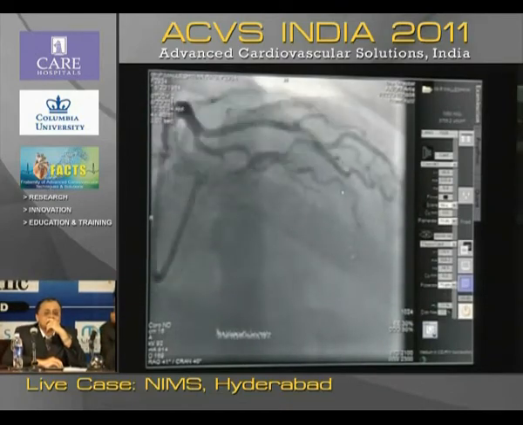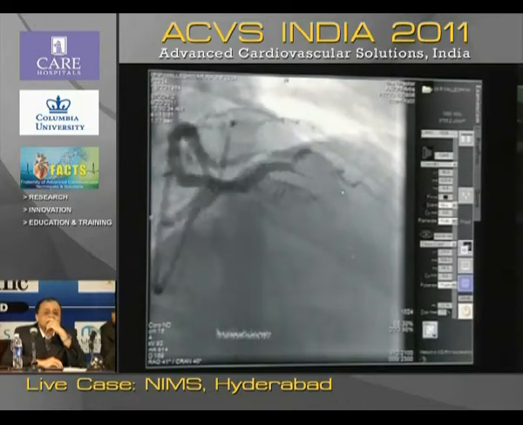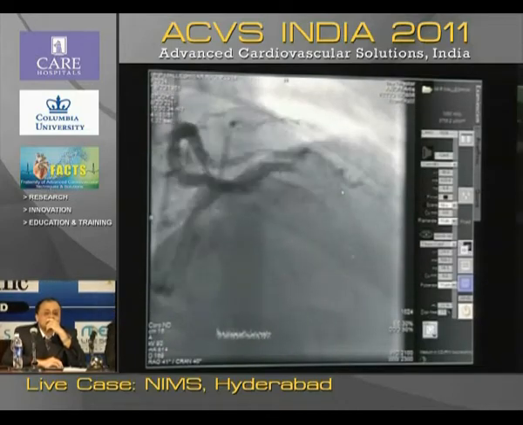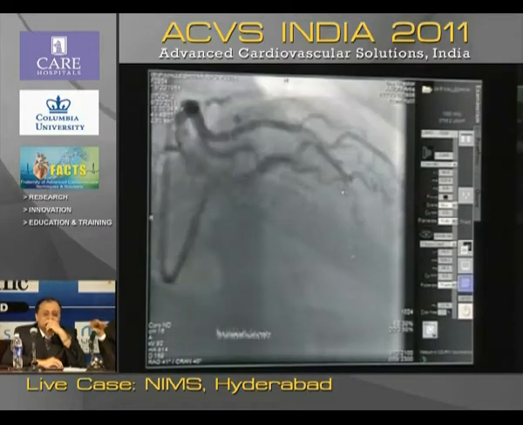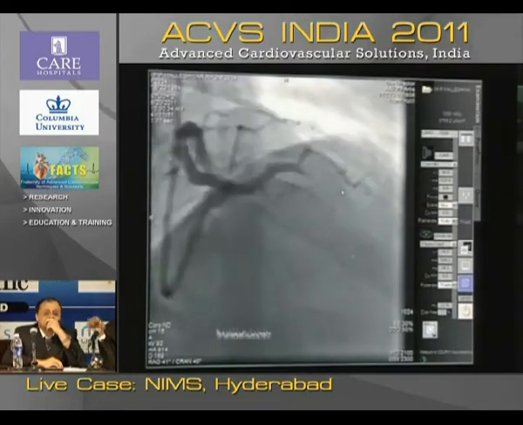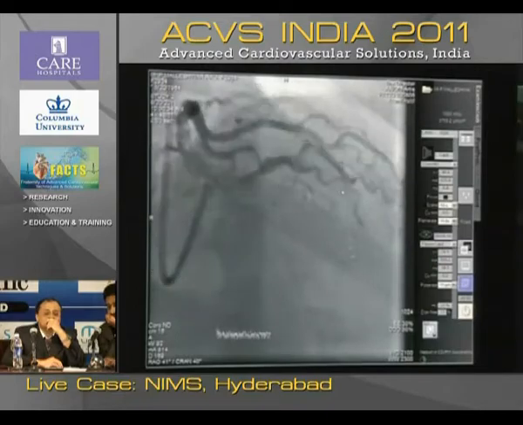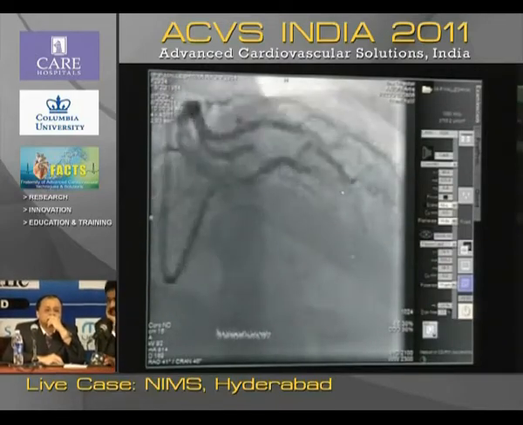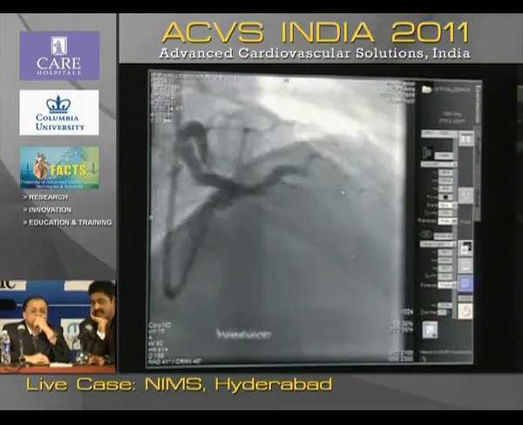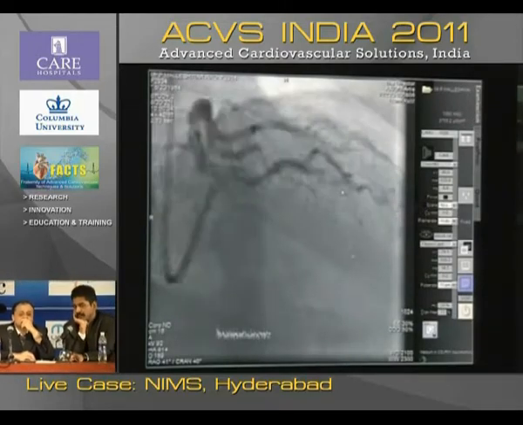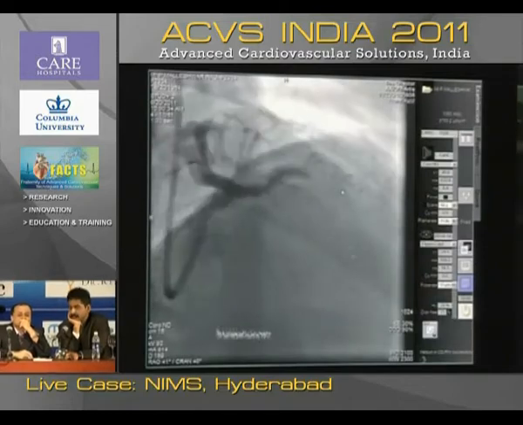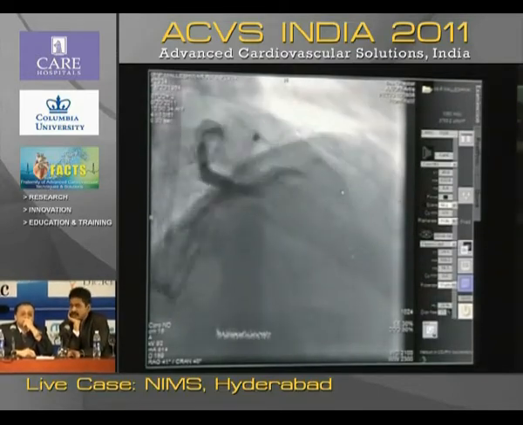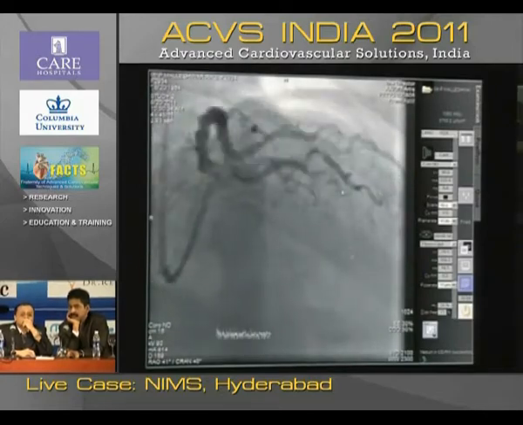There is another lesion in the diagonal. So here, basically, I feel a committed bifurcation stent would be an ideal thing, which can keep the ostium of the diagonal open, so that we can stent the second lesion in the diagonal easily. I think we can work on it. You wire the diagonal and put the wire into LAD, and probably once you daughter with the balloon, if it opens up further, we can decide further as the case goes on. We can proceed to the case.